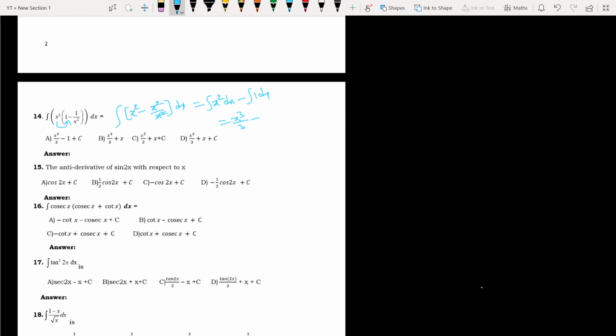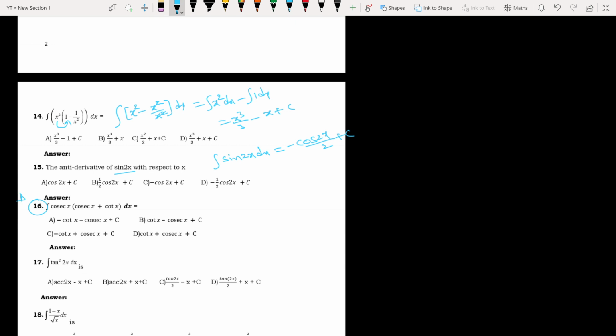Now this will be x cube by 3 minus x plus c. Now the antiderivative of sine 2x, nothing but integration of sine 2x dx. What is the formula here? Minus cos 2x by 2 plus c. I hope everyone knows: in differentiation a constant should be written in front, but in integration the constant will come in the denominator.